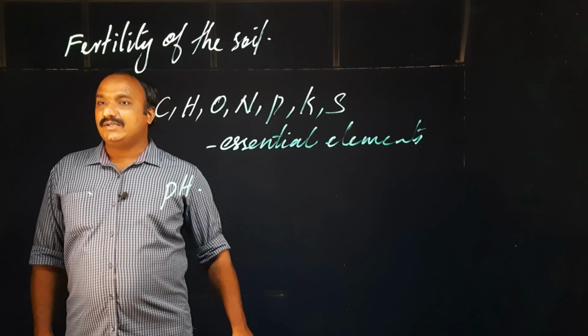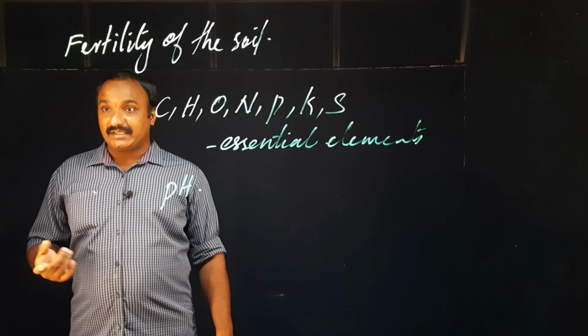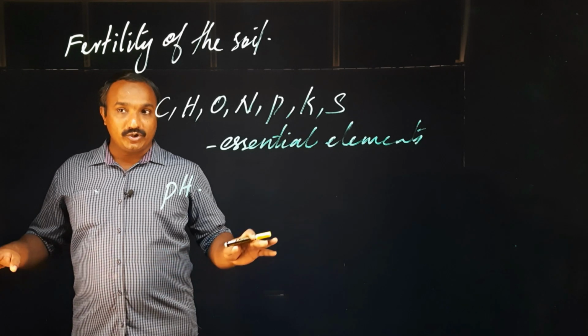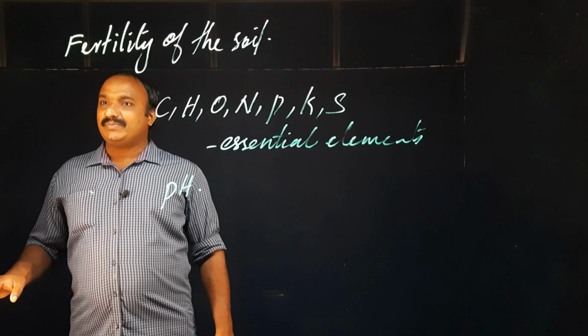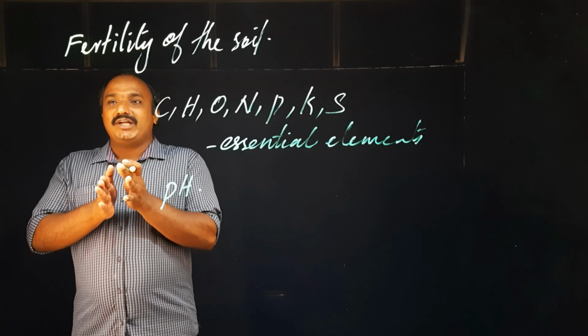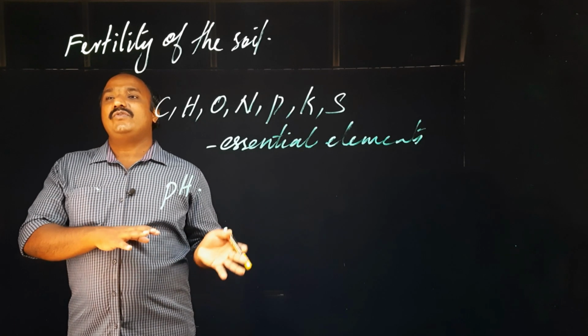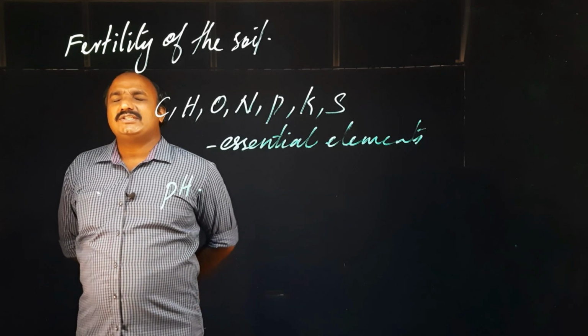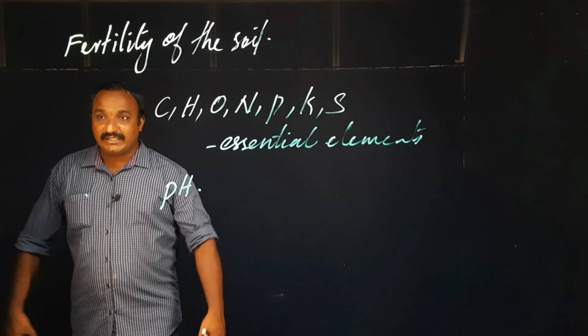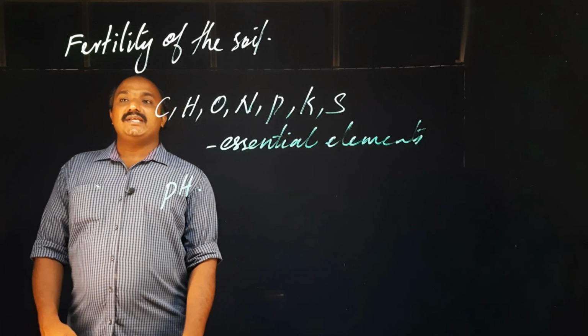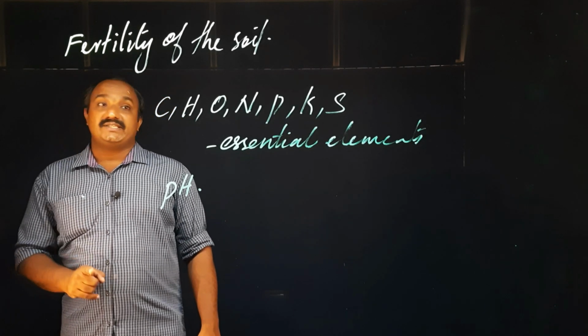Then the pH value also, whether our soil is acidic. In acidic soil some plants may not grow, in alkaline soil some plants may not grow, so the soil is to be neutral in between. So how can we make neutral soil? All such things we can understand and get familiarized only by soil testing.